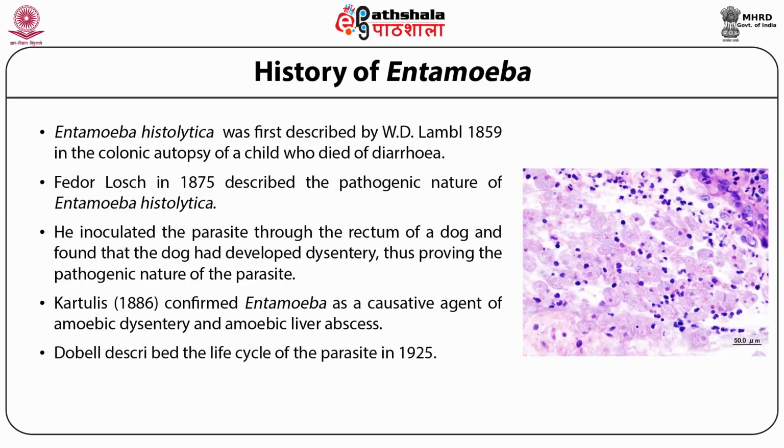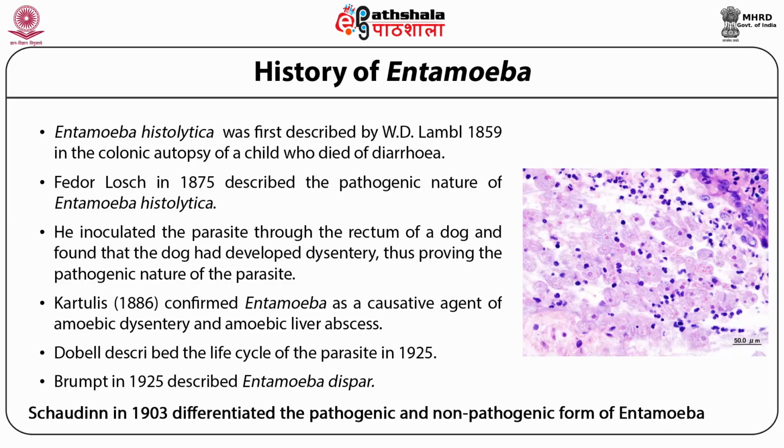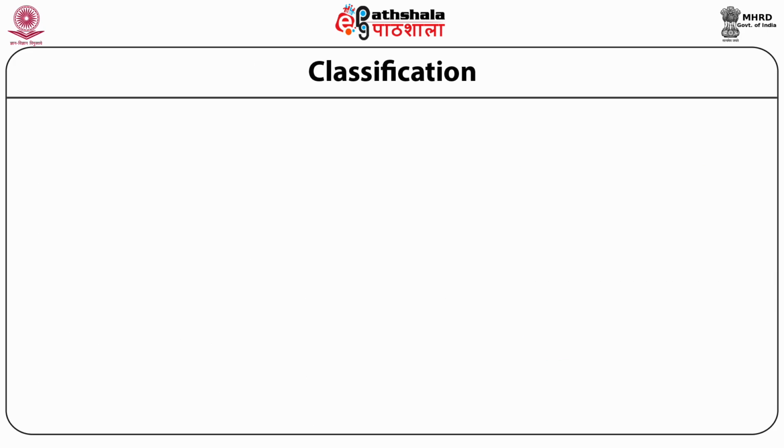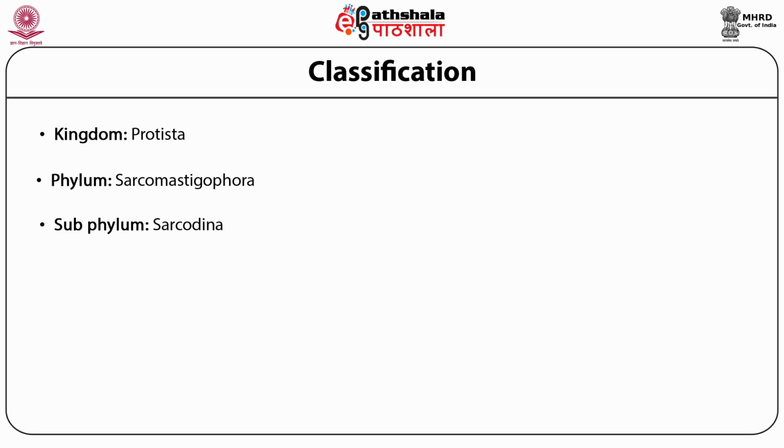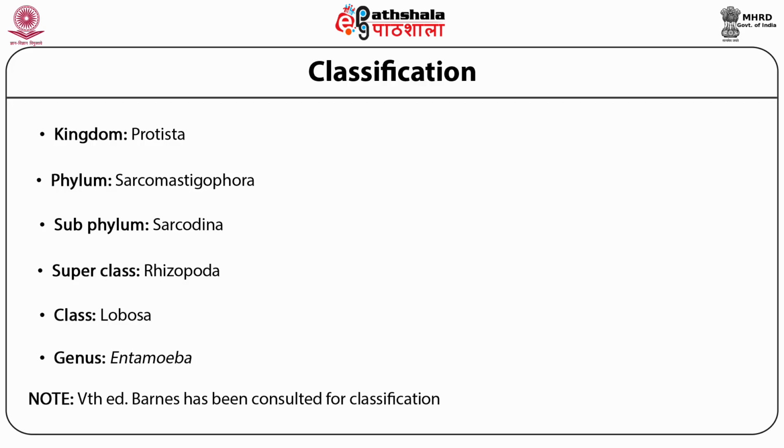Dobell described the life cycle of the parasite in 1925. Brandt in 1925 described Entamoeba dispar. Schaudinn in 1903 differentiated the pathogenic and non-pathogenic form of Entamoeba. Now let us classify Entamoeba before going further. It belongs to the kingdom Protista, phylum Sarcomastigophora, subphylum Sarcodina, superclass Rhizopoda, class Lobosa, that is, it has lobose type of pseudopodia, and this classification has been taken from